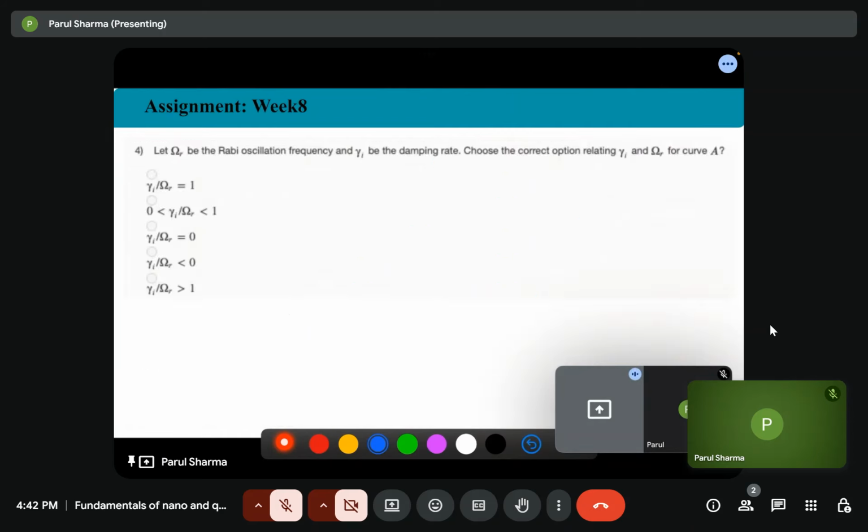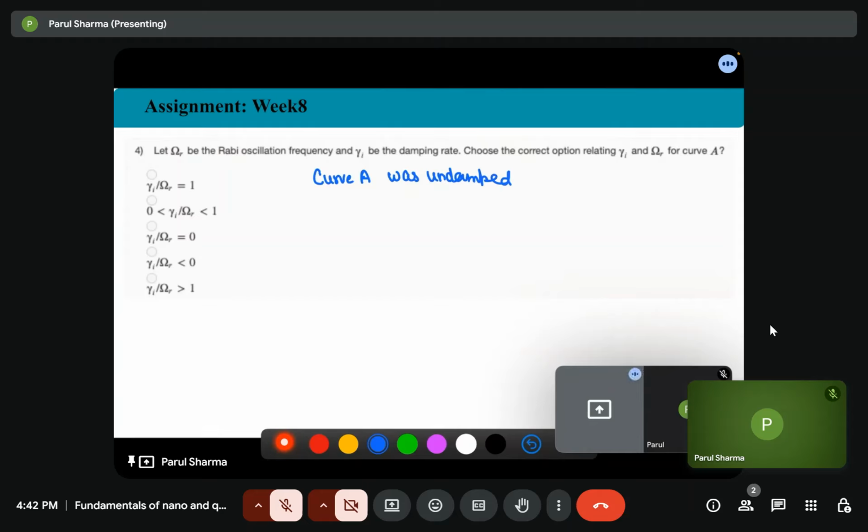The fourth question is: let omega r be the Rabi oscillation frequency and gamma I be the damping rate. We have to choose the correct option relating gamma I and omega r for curve A. So curve A was undamped, that is, the damping rate was zero compared to the Rabi frequency.